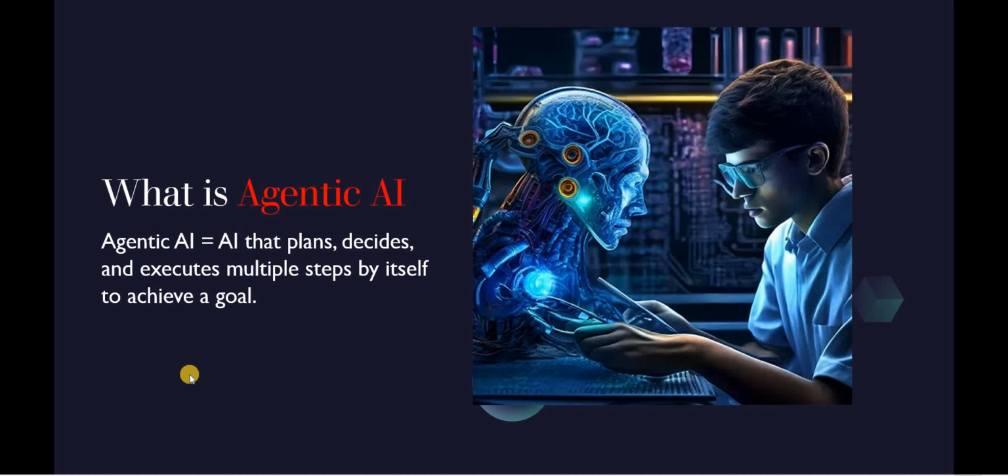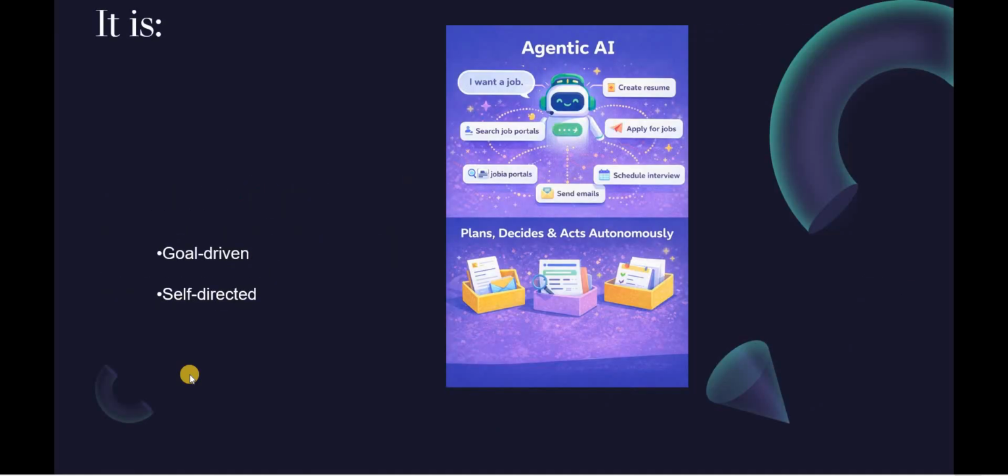What is agentic AI? Agentic AI is an agent AI that plans, decides, and executes multiple steps by itself to achieve a goal. It is goal driven and self directed.